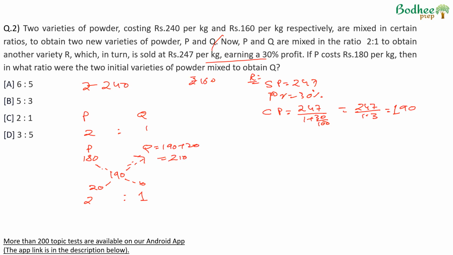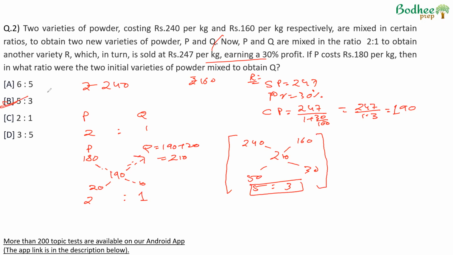We have to find out the ratio in which two varieties should be mixed to obtain Q. Now Q was formed when powder at rupees 240 and 160 was mixed. The price of Q that we got is 210. So in what ratio should the two varieties be mixed? We take the difference here, it comes out to 30. We take the difference here, it comes out to 50. So the ratio in which the two varieties have to be mixed is 50 is